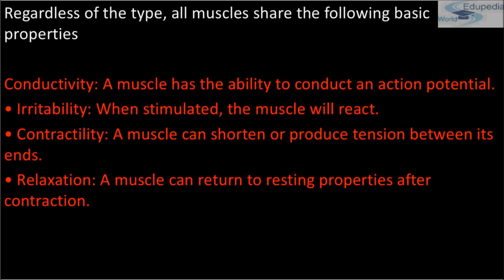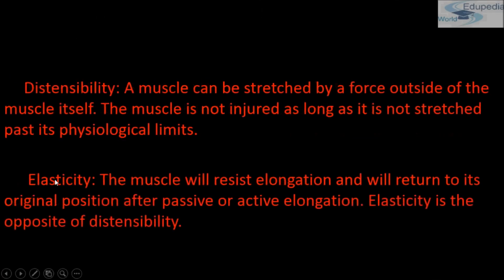Now the third property that is shared by every muscle is contractility. A muscle can shorten or produce tension between its ends, so it must be contractile. The fourth property is relaxation. A muscle can return to resting properties after contraction. So these are the properties that, regardless of the type of muscle, they share. First is conductivity, second is irritability, third is contractility, fourth is relaxation, and fifth is distensibility.